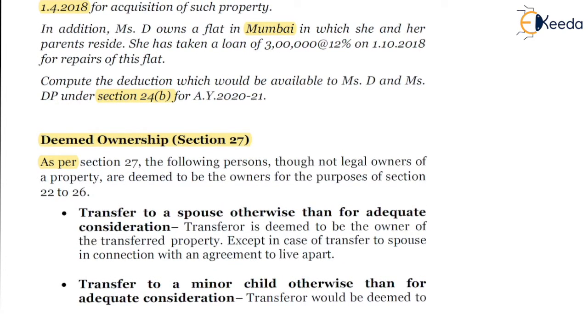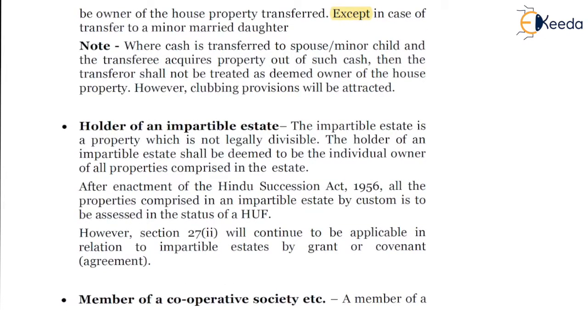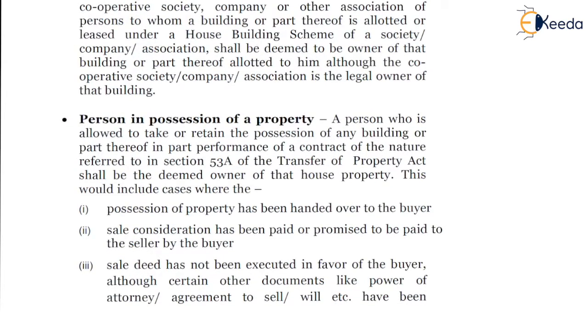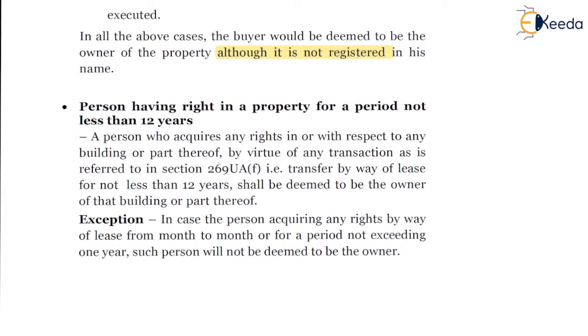It could be the transferor, where the property is transferred to a spouse or to a minor child otherwise than for adequate consideration, the holder of an impartible estate, a member of a cooperative society, a person in possession of a property, and as per the Transfer of Property Act, even if there is part performance, he will be deemed to be owner. And the last point is right in the property for a period of not less than 12 years. Thank you.